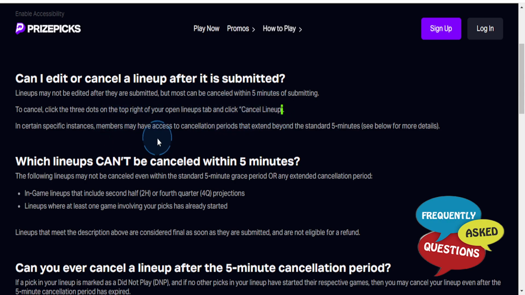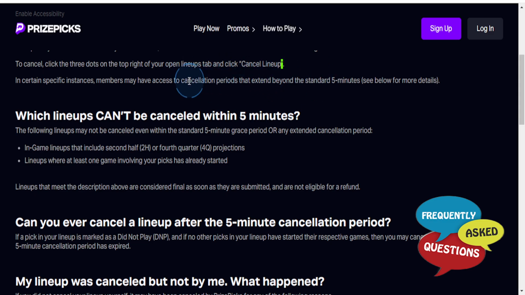And sometimes you can actually cancel after the standard 5 minutes, okay? But you can only do this if your lineup is marked as did not play and if no other picks in your lineup have started their respective games, okay? Then you can go ahead and cancel your lineup even after the 5 minute cancellation period expires.